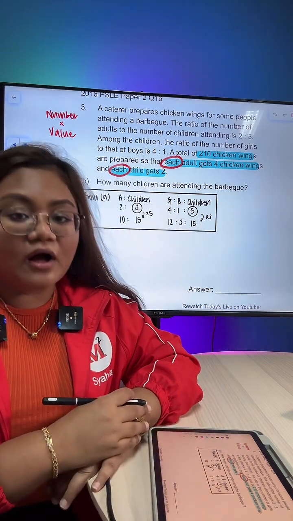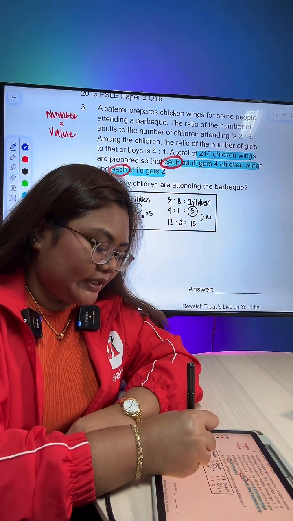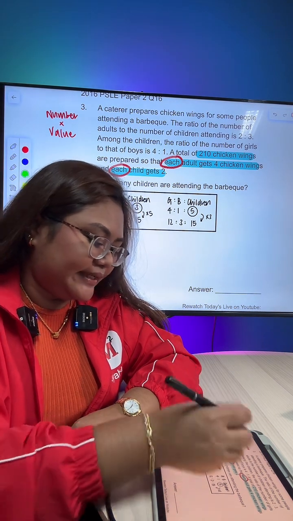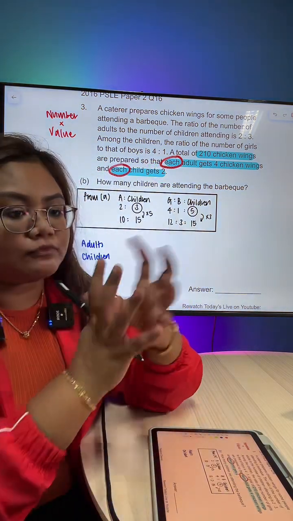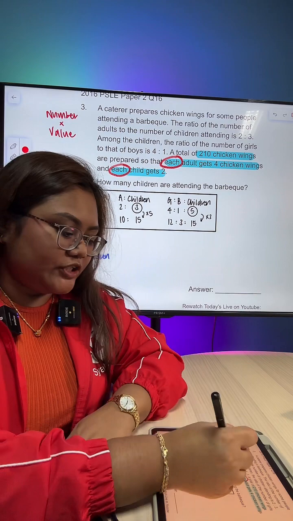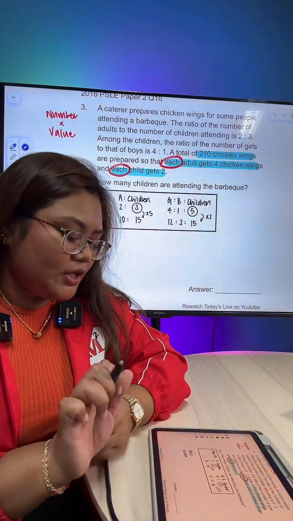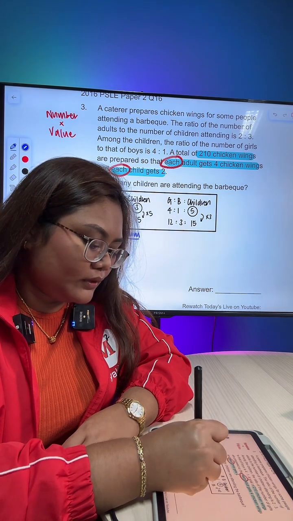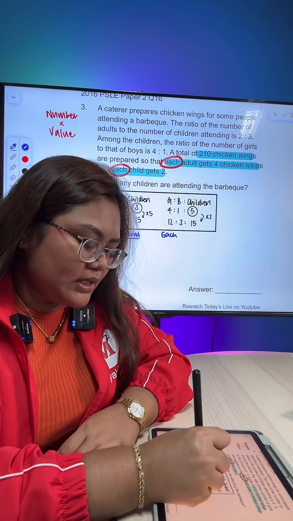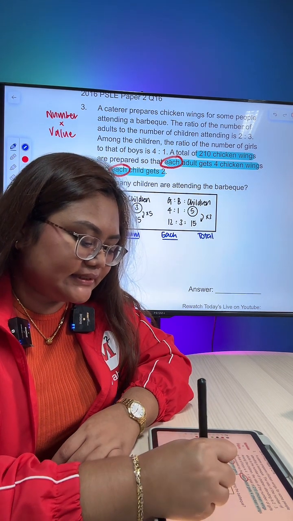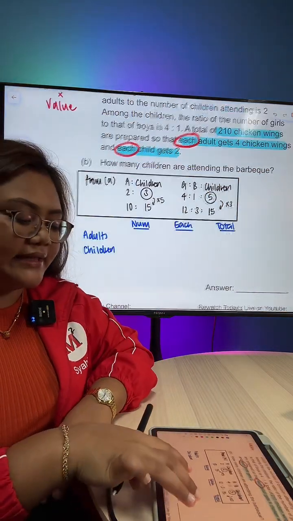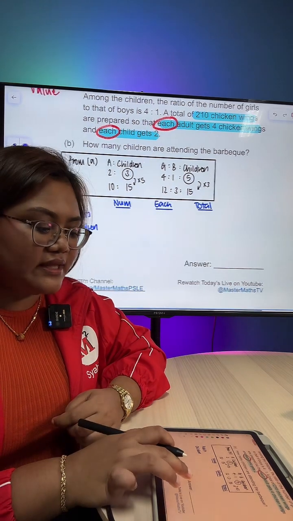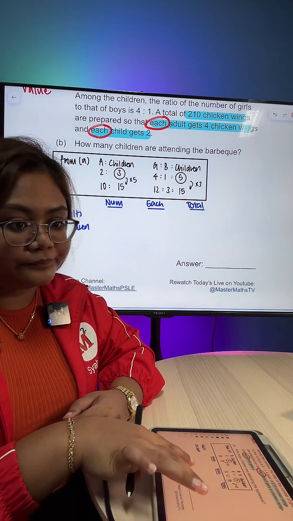Basically, you are going to again organize your information. Okay? First, we have the adults. Then we have the children. Because each child gets 2, we don't care whether it's boy or girl, we just lump them together as children. Okay? So each child gets 2, each adult gets 4. So from here, we can have our number column. We can have our each column. And we can have our total column. So this is the net table that I'm talking about. I'm just going to zoom into the highlighted parts, since that's what we want in part B. Okay?